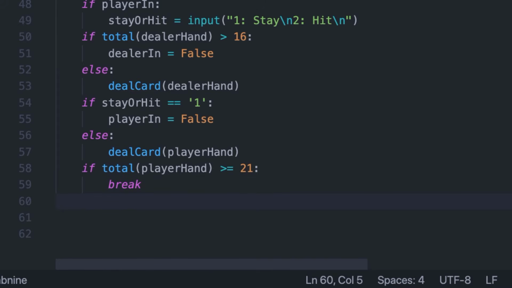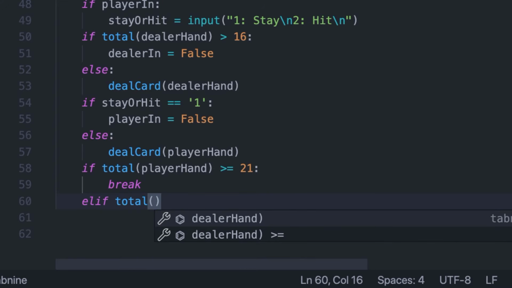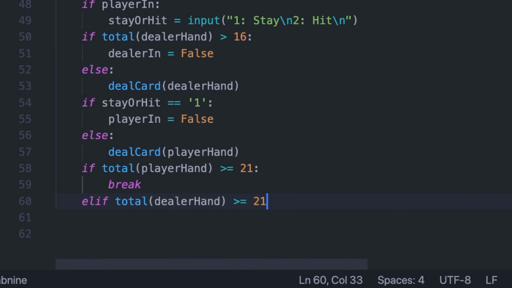And then we can say elif the total of the dealer hand is greater than or equal to 21, we're also going to want to break out of this loop. So now we're going to stay within this loop until one of the player or the dealer busts, or the player and the dealer stay.